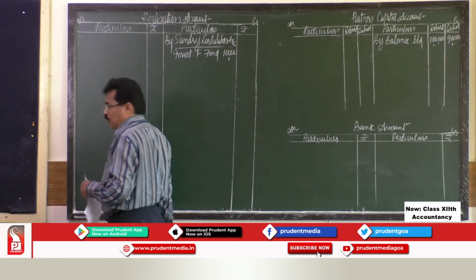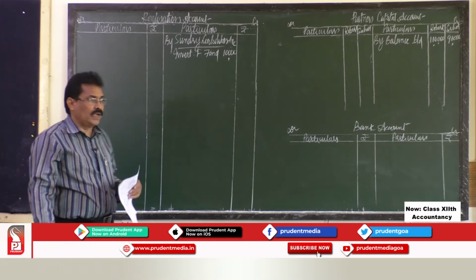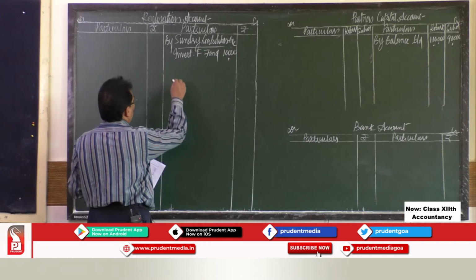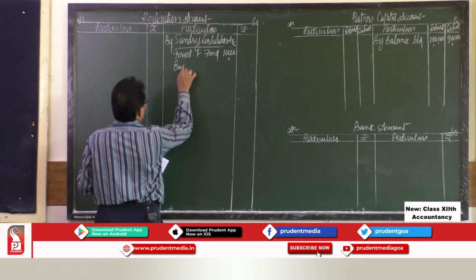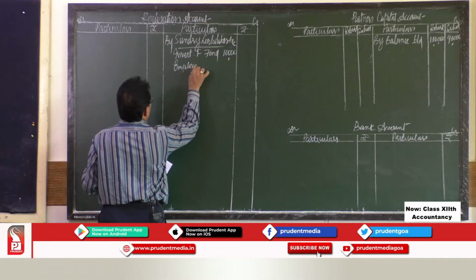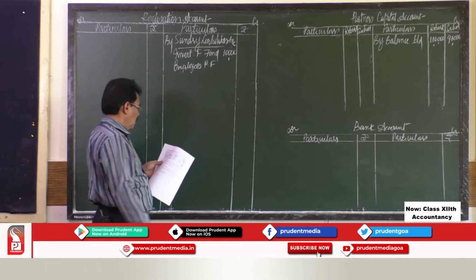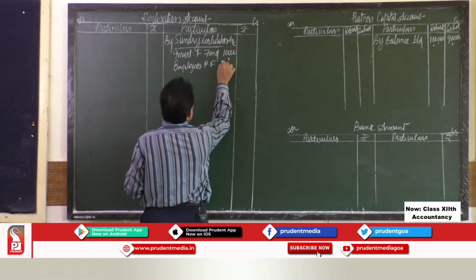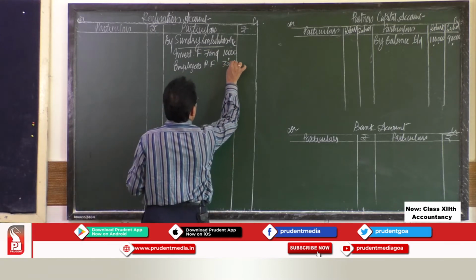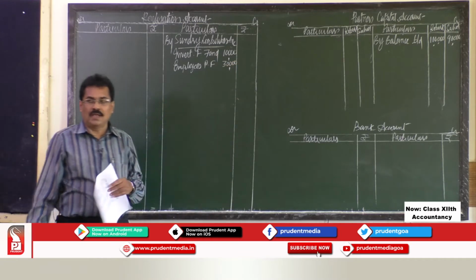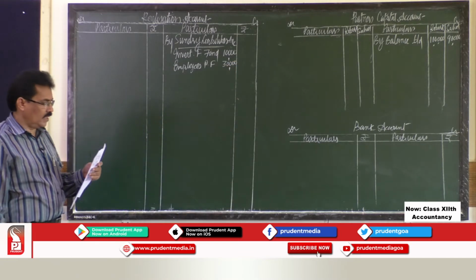Then employees provident fund, it is also an external liability. This is the amount due to the employees. So, employees provident fund is rupees 30,000.